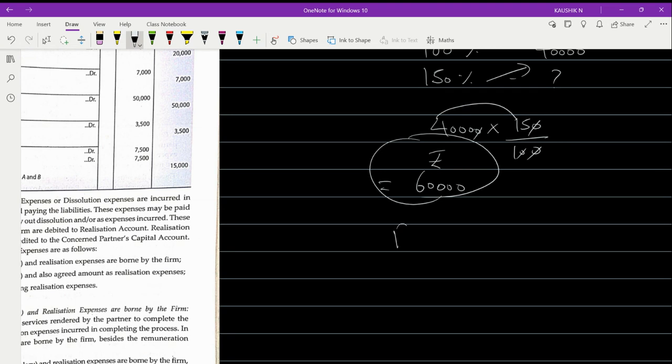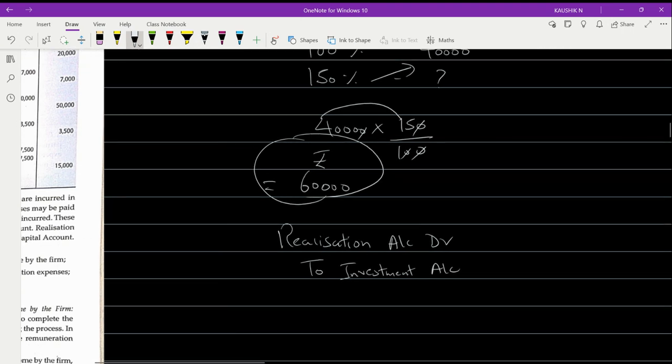The entry will be as realization account debited to investment account. First, what do we do with the asset? We passed it to the realization account debit. So what is the value? 40,000. The amount will be 40.